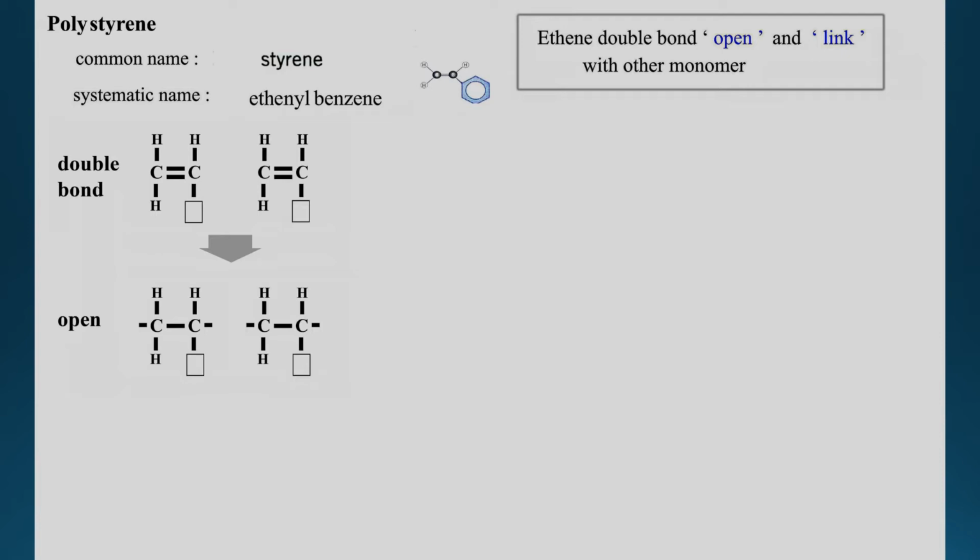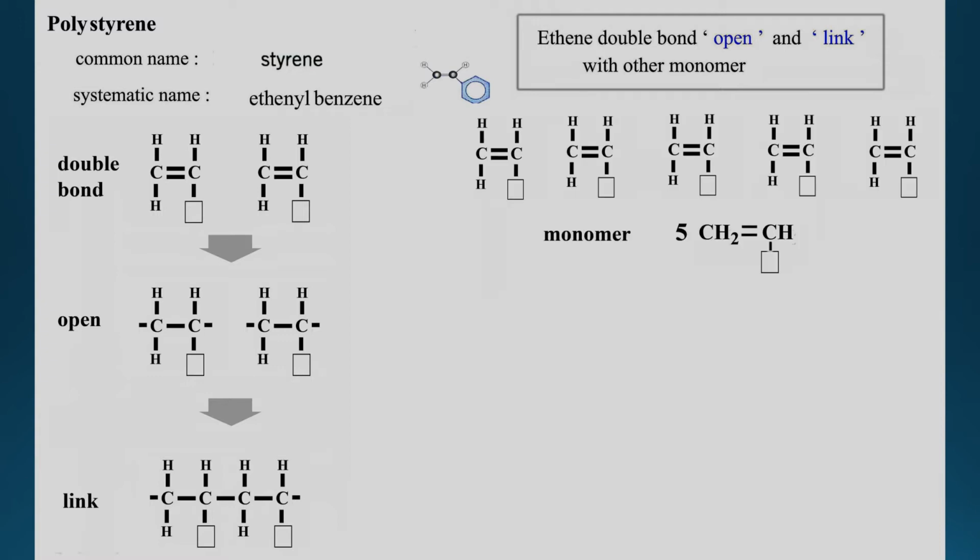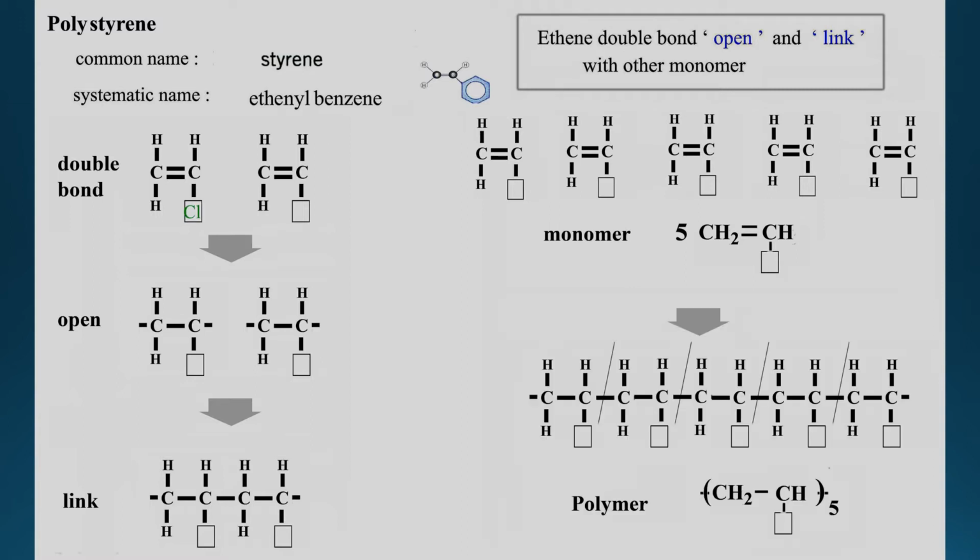The rule will be the same: double bond, open up, link. For example, if I have 5 individual monomers, they will link up into one chain of 5-repeat polymer. And what is the difference? The functional group.